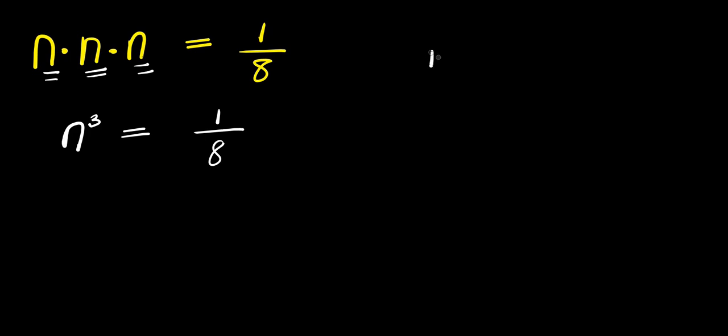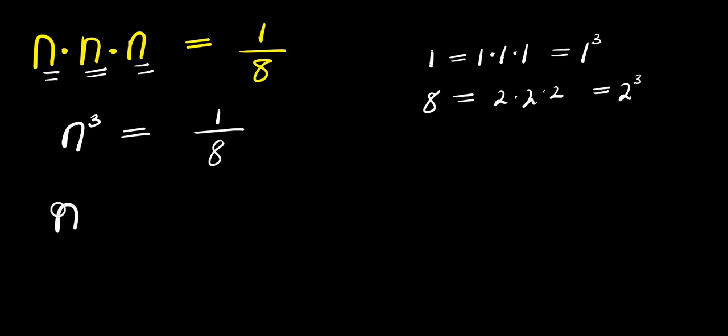Now I can express 1 as 1 times 1 times 1. So that is 1 power 3. And as for 8, I can express it as 2 times 2 times 2. That is 2 power 3. So that means I will have n power 3 equals 1 power 3 divided by 2 power 3.